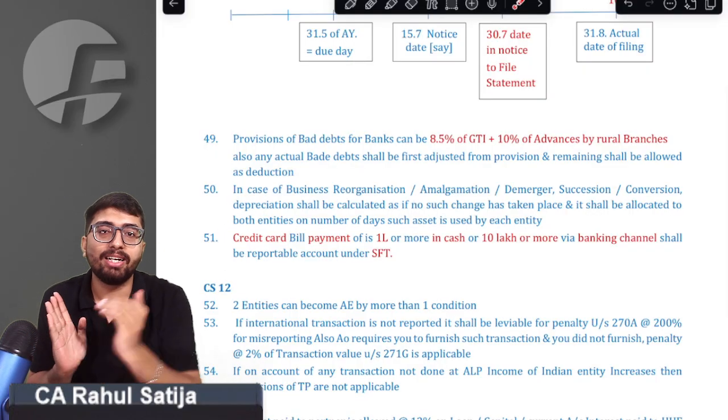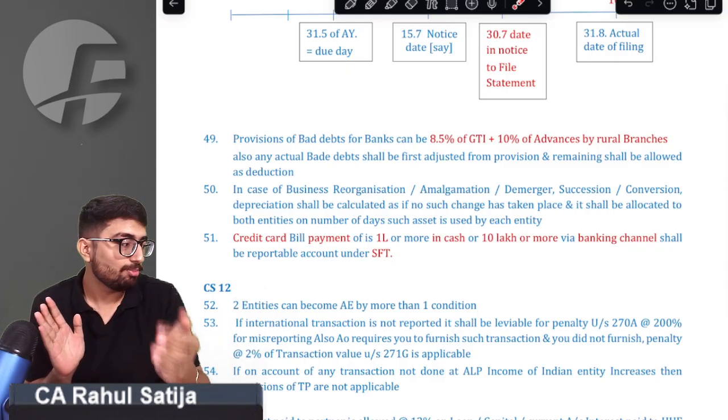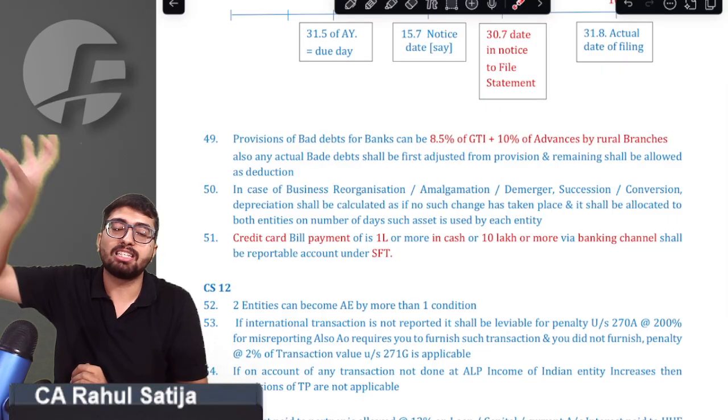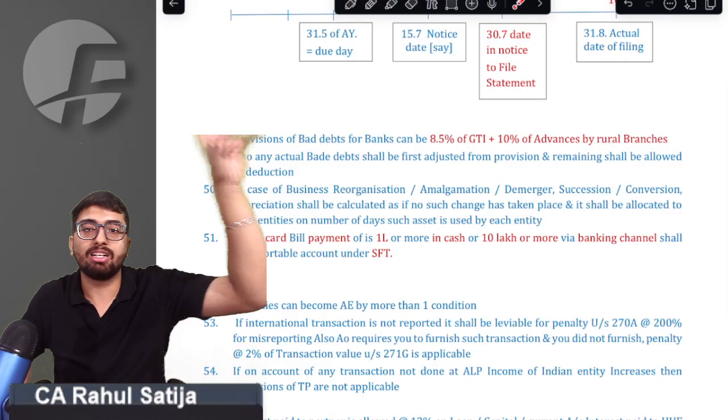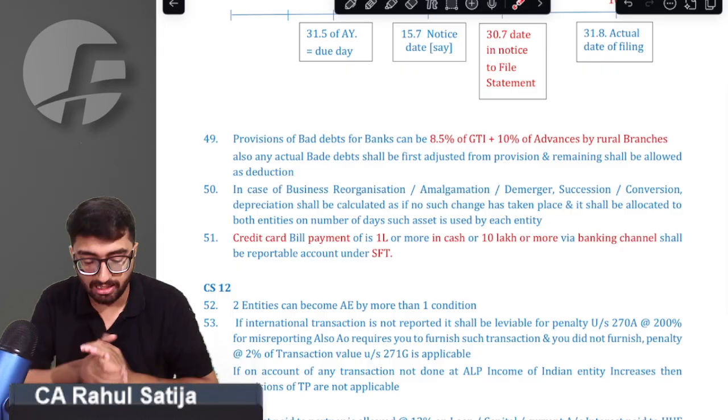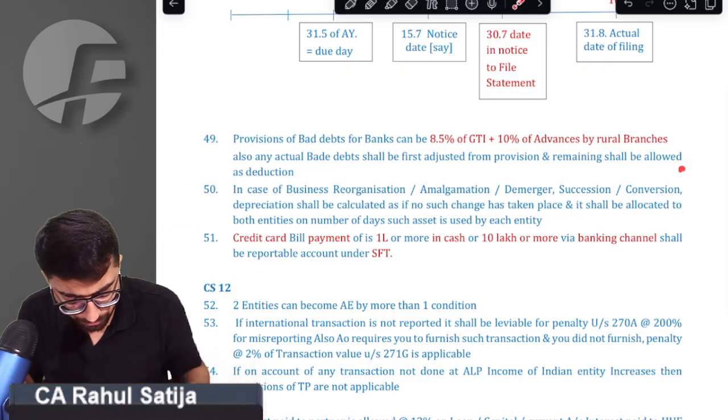After calculating the depreciation for the entire year, you have to split this depreciation on the basis of the number of days: the number of days for which the asset has been used in the old entity, and the number of days the asset has been used in the new entity. So we got that point.